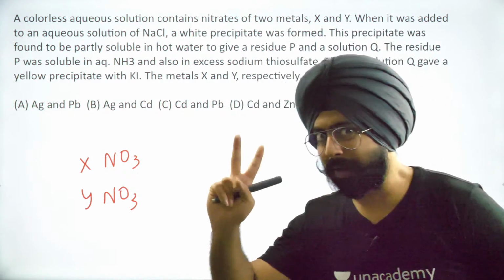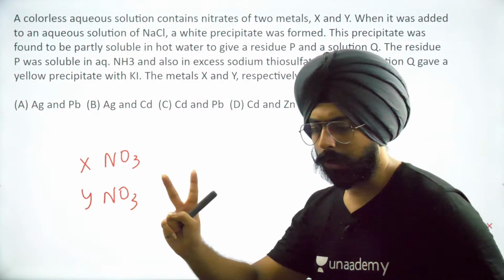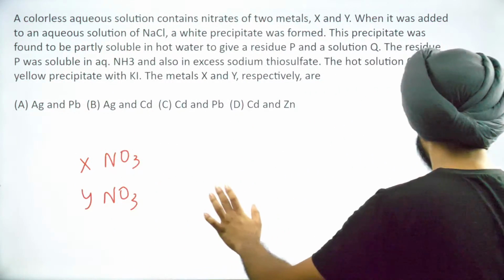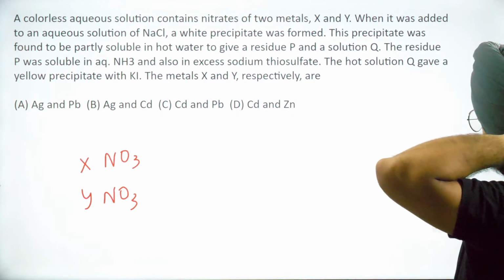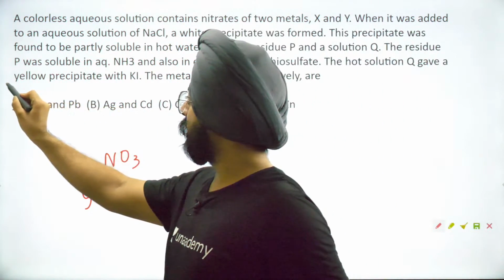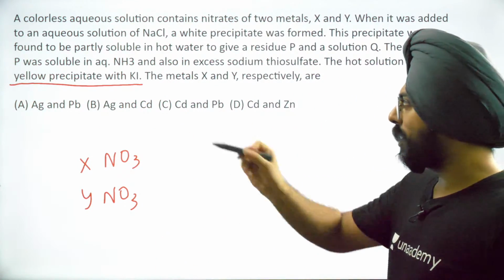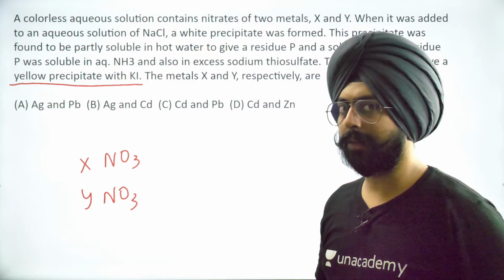People, there are two main hints hidden inside this question. Let me highlight those for you. First is the yellow precipitate with KI. Which metal's iodide is yellow? Think about it.